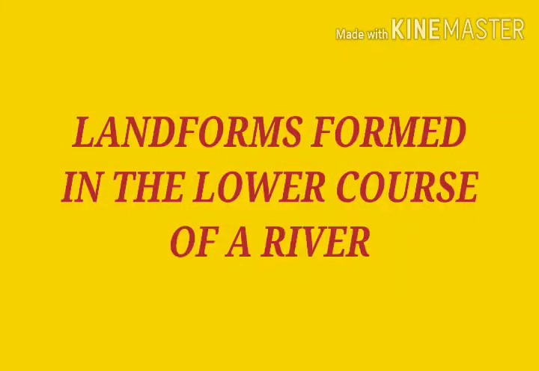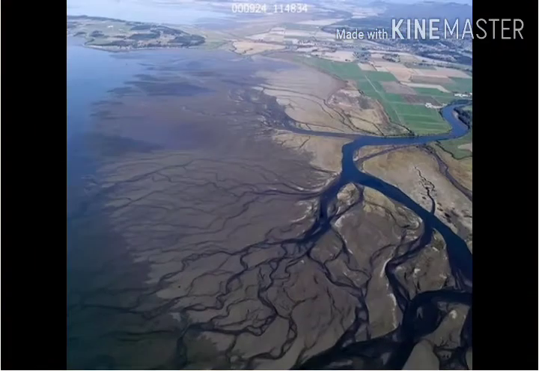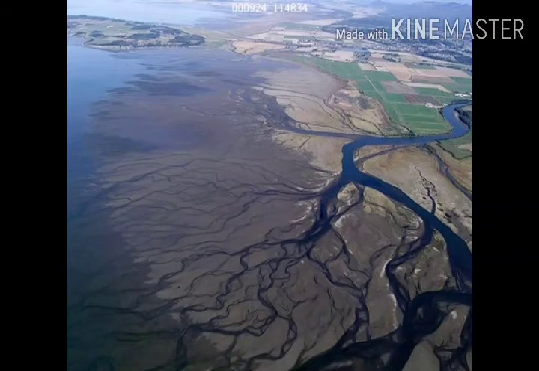Landforms formed in the lower course of a river. Alluvial plain and floodplain. It is formed when the river is coming down following the slope in the plain region, and there the river is making the valley wider where it can deposit the sediments like sand, silt, mud, alluvium, etc. on the widened areas, and it is building up the alluvial plain as you can see in this given